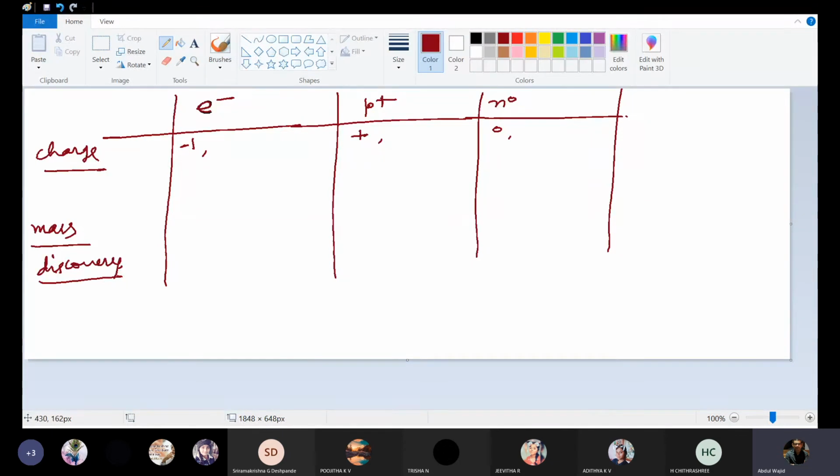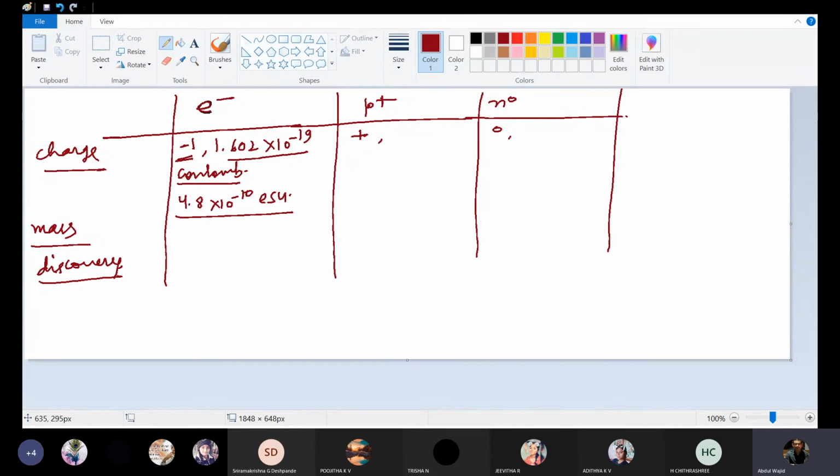What about the actual charge? The actual charge on the electron is 1.602 into 10 to the power -19 coulomb. This was relative charge, and this is actual charge. In ESU, it will be 4.8 into 10 to the power -10 ESU. In the previous class, I explained all this.